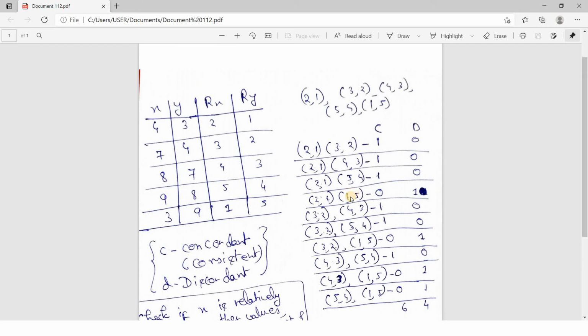2 to 1, x decreasing, but y rank 1 to 5, y rank increasing. So if x is decreasing and y is increasing, that is an inconsistency, moving in the opposite direction. So in the D column we are keeping 1.